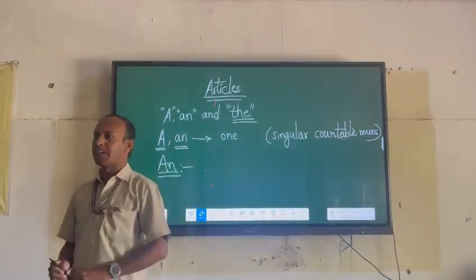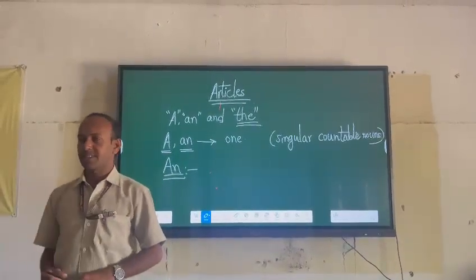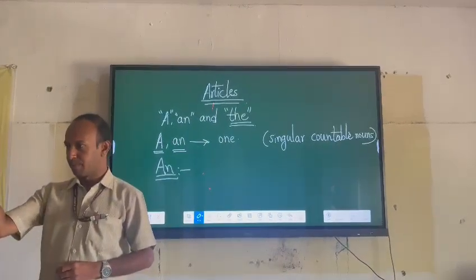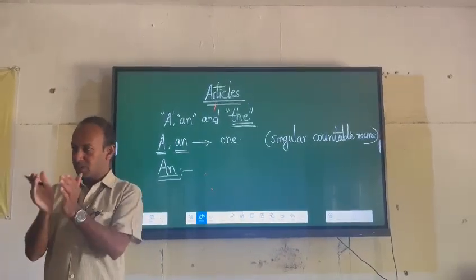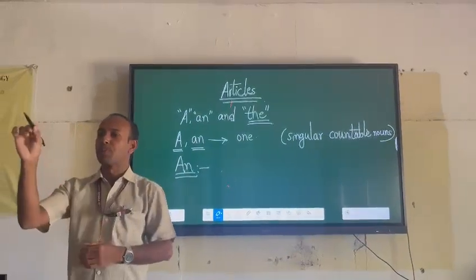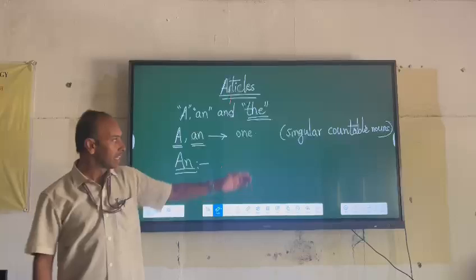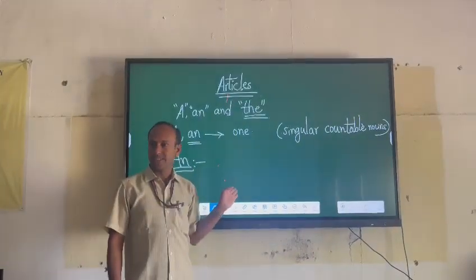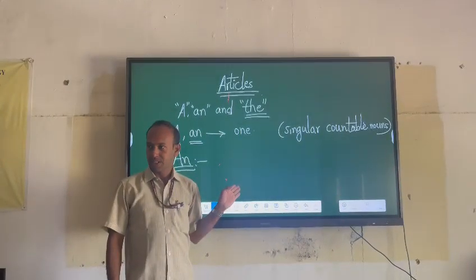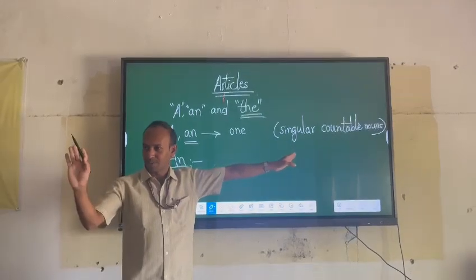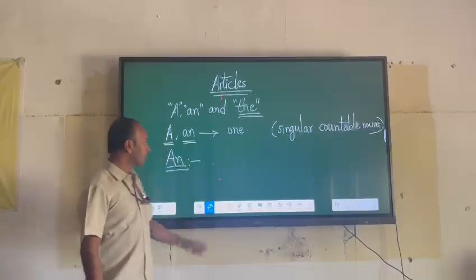For example, you cannot say there are a 10 cats. That is wrong, because the 10 is a different number. Okay? That should be a singular countable noun, means there should be only one cat. There is a dash cat. Then you will get there is a cat. Understand? So cat is a singular countable noun. 10 cats is not a singular countable noun. Understand? So that is the first condition.